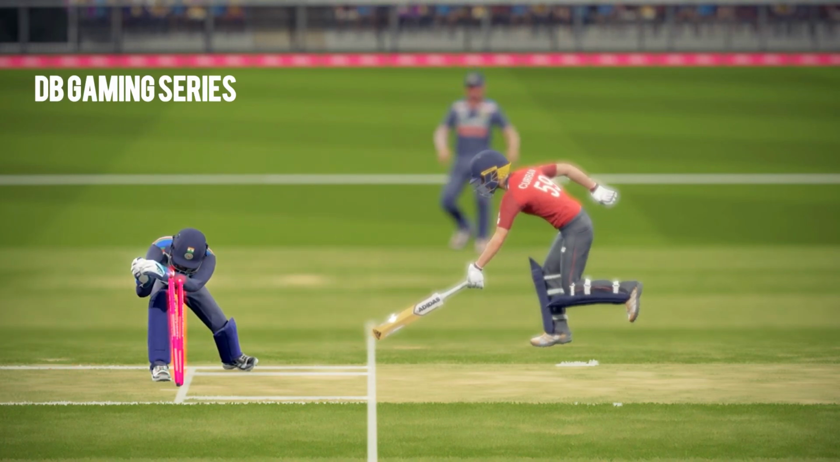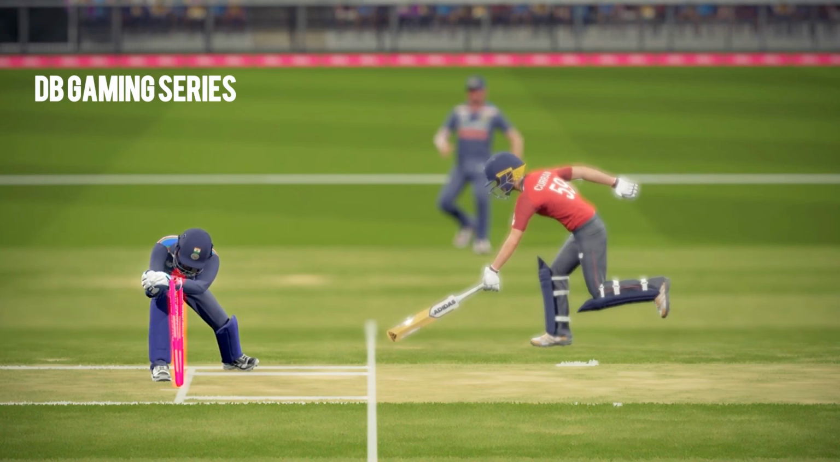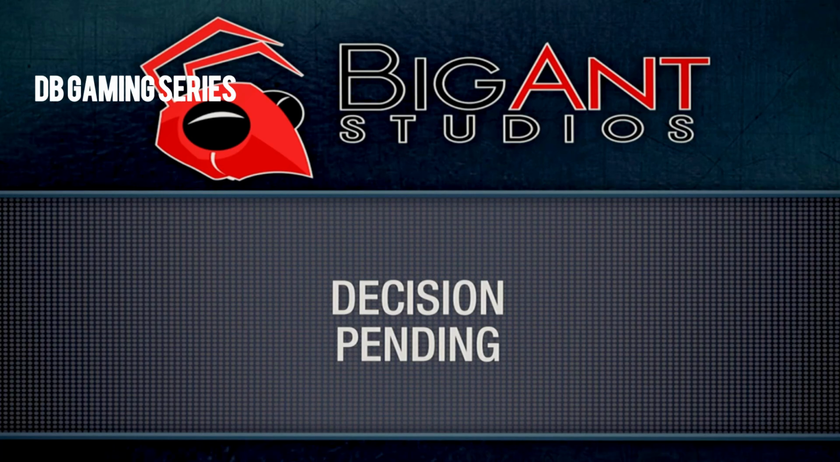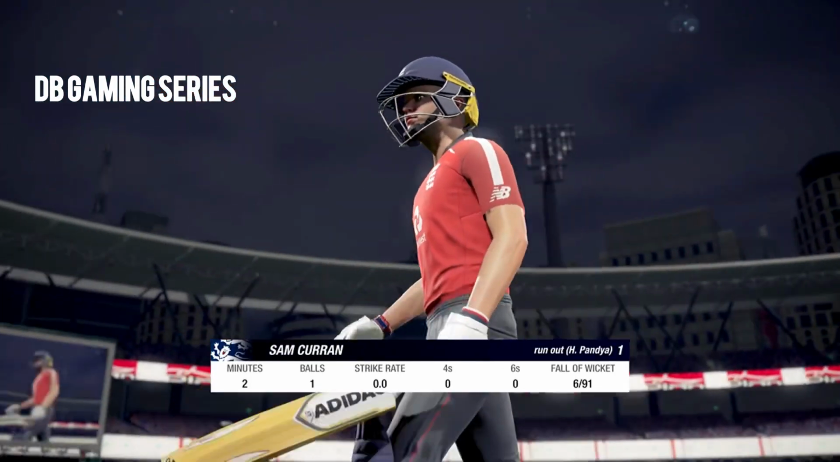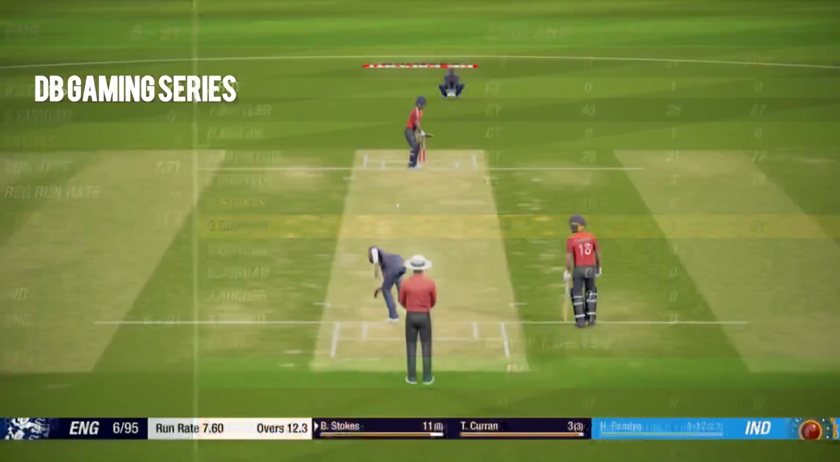So Sam Curran first ball sweeps it straight to the fielder, and the fielder made no mistake whatsoever, as I'm sure the umpire will give this decision as out. And yes, it is. So Sam Curran gone for 1 on his first ball, and England 6 for 91. They're in massive trouble now.